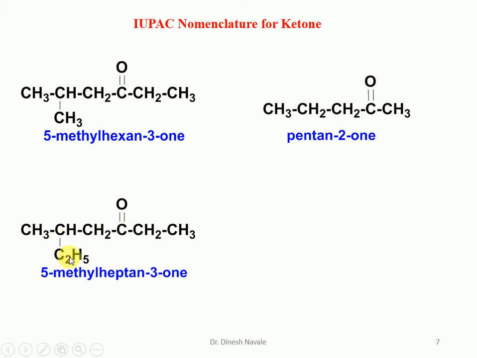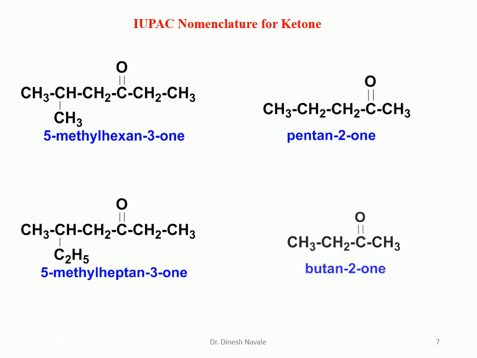So it is 7. So it is going to become a heptane. So it is going to become a heptanone. And the position of the carbonyl is 3. So it is heptan-3-one. And there is a methyl substituent at carbon number 5. So it is going to become 5-methylheptan-3-one. So number and word should be separated by a hyphen.